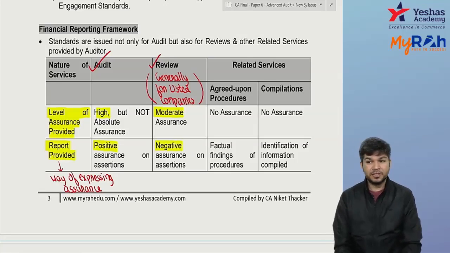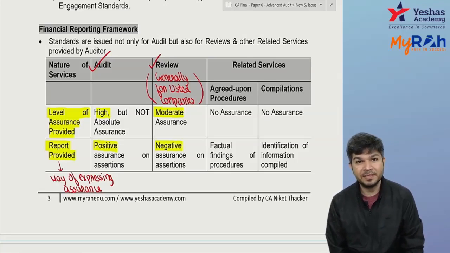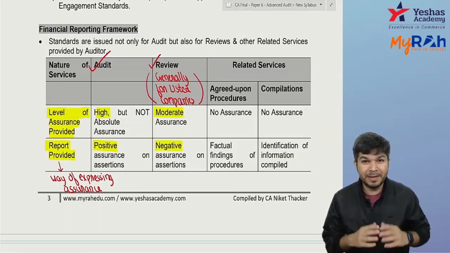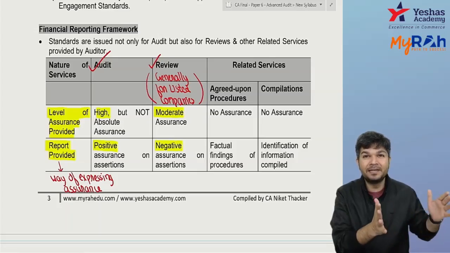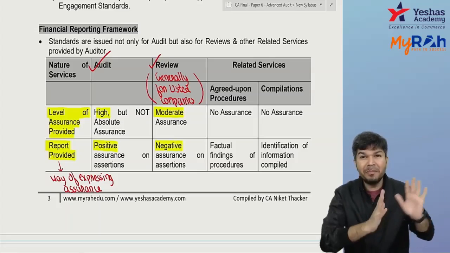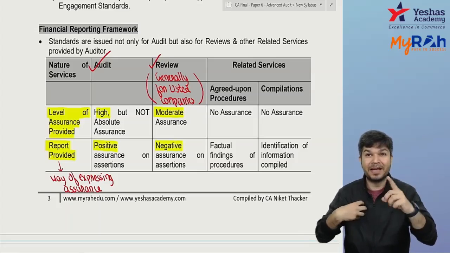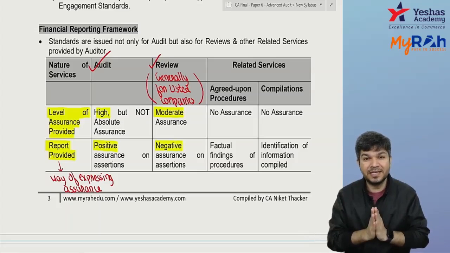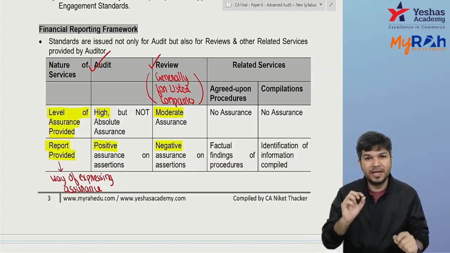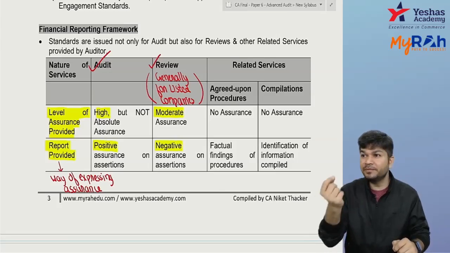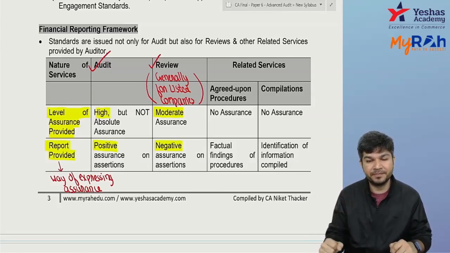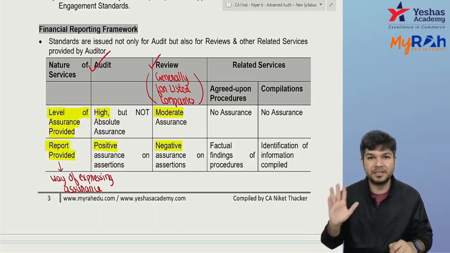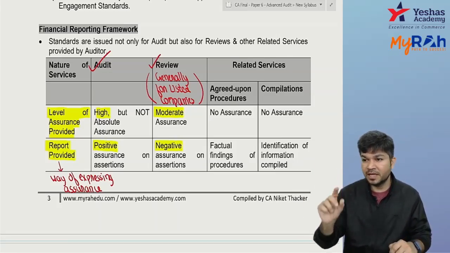I ask you a question. Bank is giving a loan to A Limited on the security of stock. So whether bank wants to know the stock level maintained by A Limited? Yes. So now bank is appointing you, the chartered accountant, and they are telling you that every month end or every first of the month, you go to A Limited.